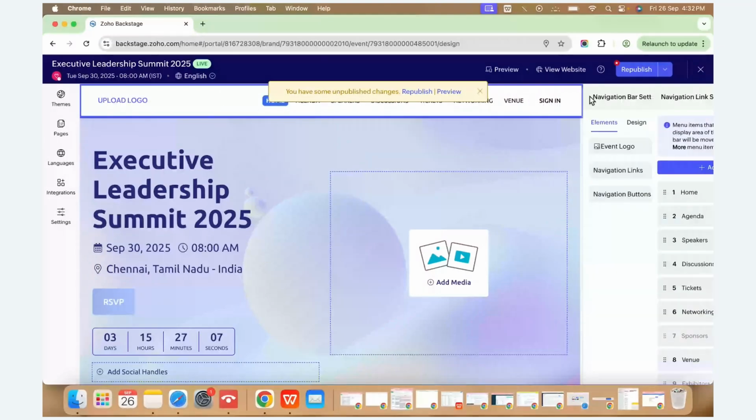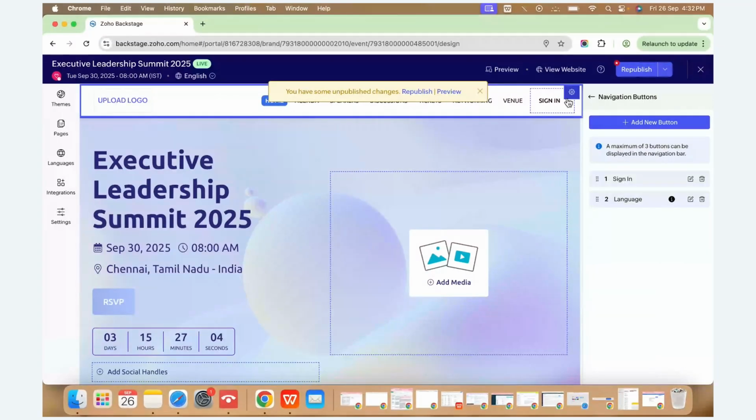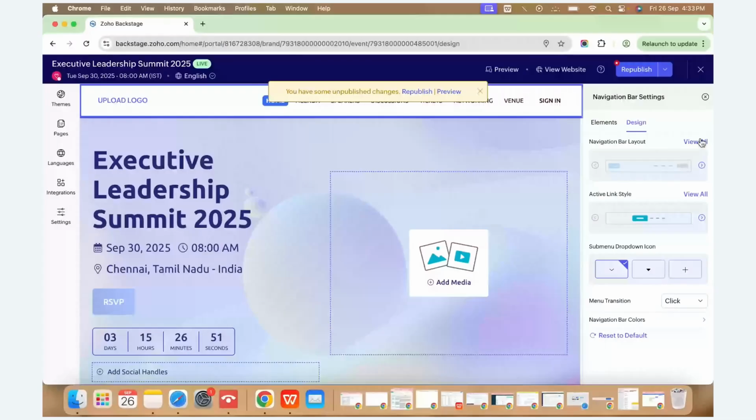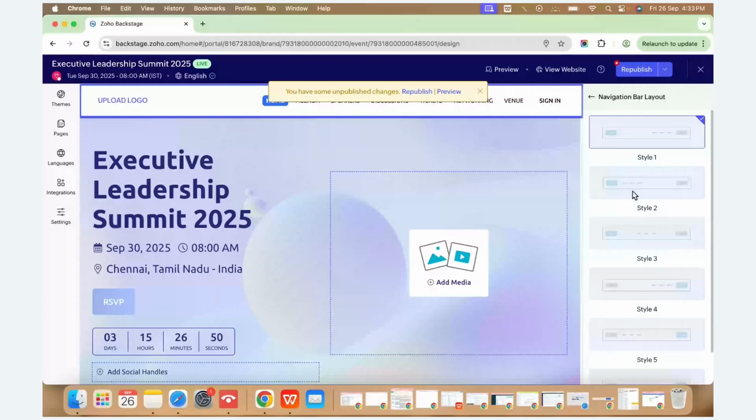Under navigation buttons, for now it has sign in, and the second option is language. If you want to add any other buttons, you can also add them from here. Under design, we can design the whole navigation bar directly from here. For the navigation bar layout, we have certain default layouts. This is like we have a logo, then a space, followed by the buttons, so the links, right?